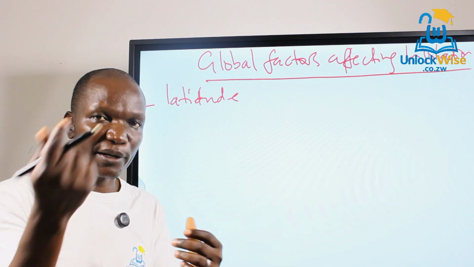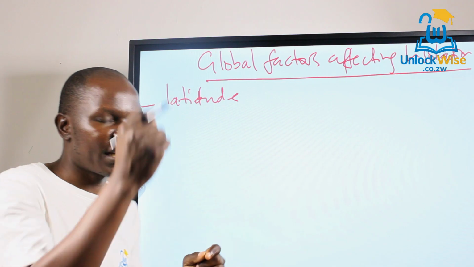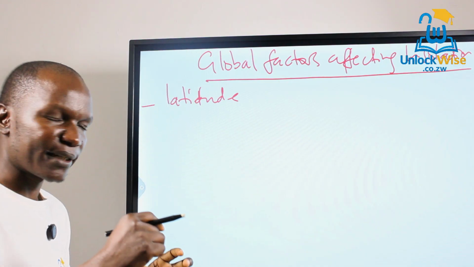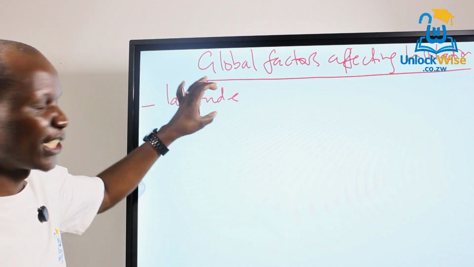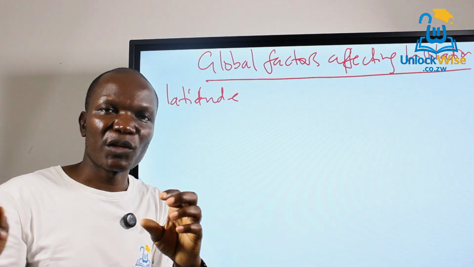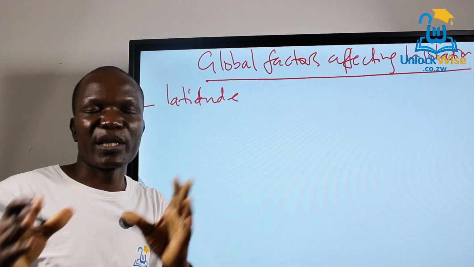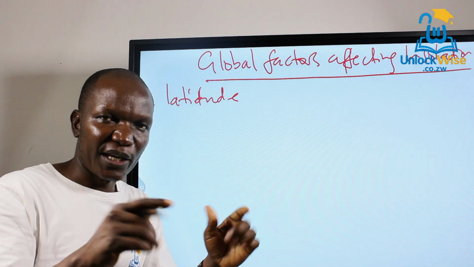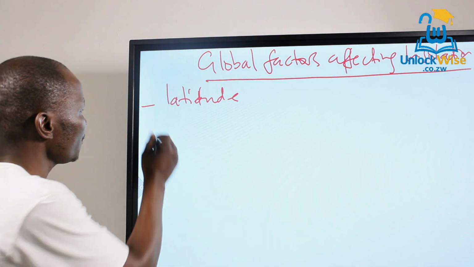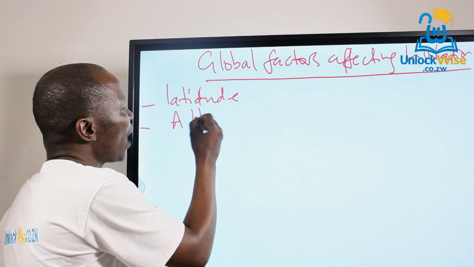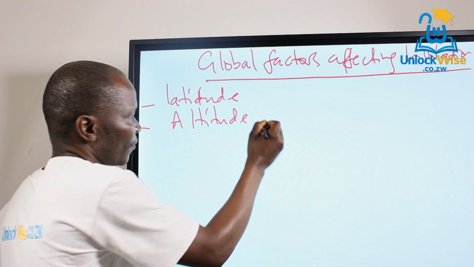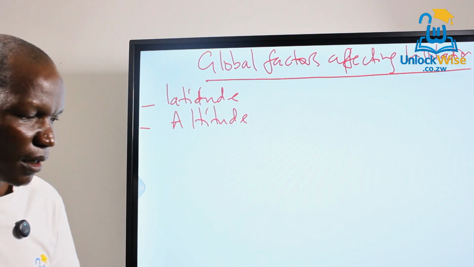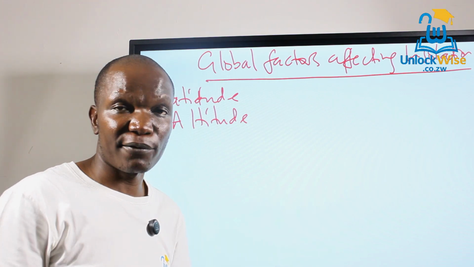You can recall the diagram that I first drew when I was saying that the sun is overhead at the equator. That is what it is about latitude. High latitude areas receive insolation at an angle, so they have lower temperatures than the equator and the tropics. Then there's also altitude. Altitude is about height above sea level.